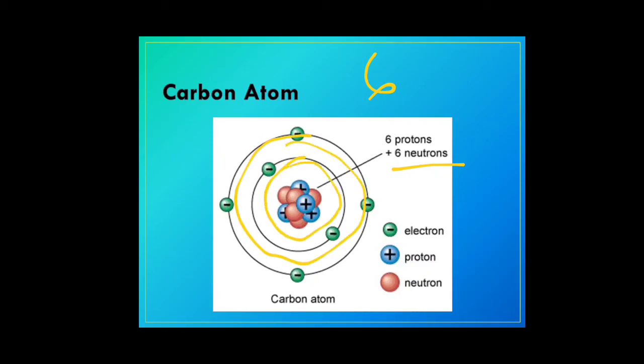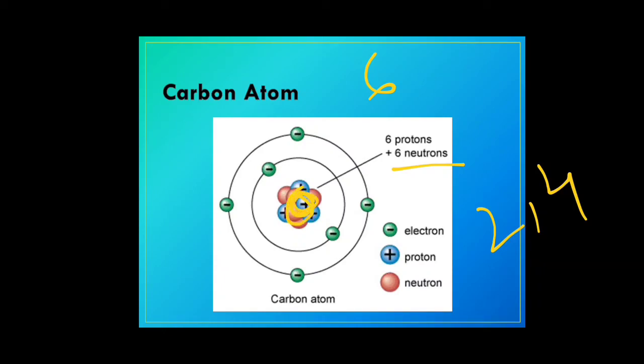Its electronic configuration comes to 2 and 4. That's the electronic configuration for carbon. All the protons and neutrons are in the center of the atom, which is called the nucleus. So that nucleus consists of protons and neutrons, that is 6 protons and 6 neutrons for carbon.